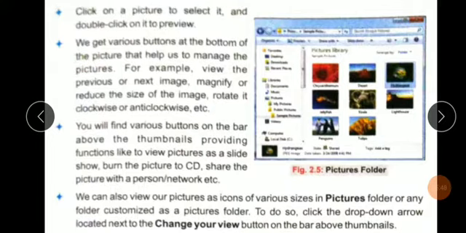Means here you can also arrange your pictures in different sizes. Here is given the view options where you can arrange large, small, details, different types of pictures.